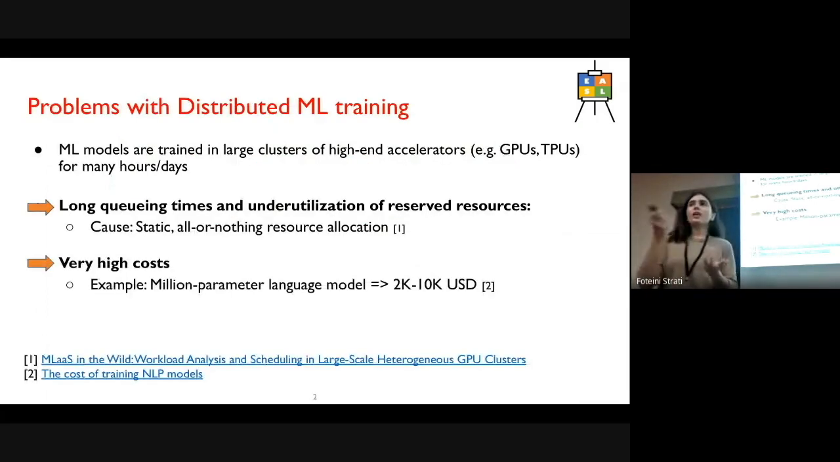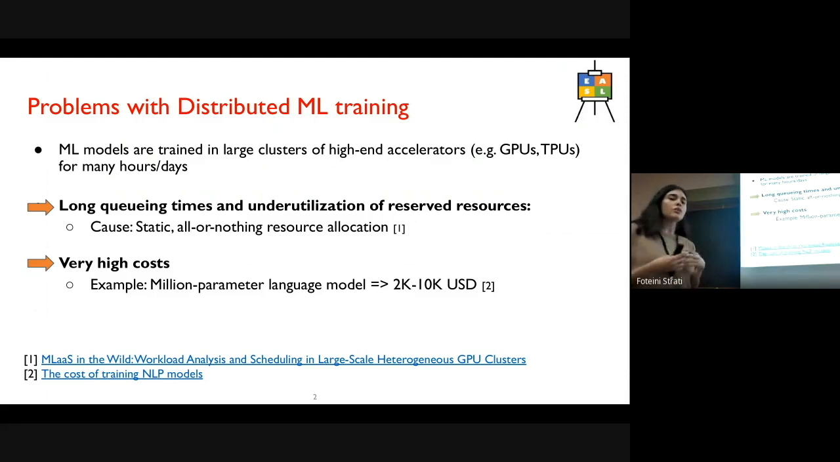So as we have heard at the keynote as well, nowadays machine learning models are trained in large clusters of high-end and expensive accelerators such as GPUs and TPUs for many hours or even days. And most common distributed ML frameworks today assume a static all or nothing resource allocation of the requested resources. That means that all of the resources need to be available before a job can get started, and they should be there throughout the whole lifetime of the job.